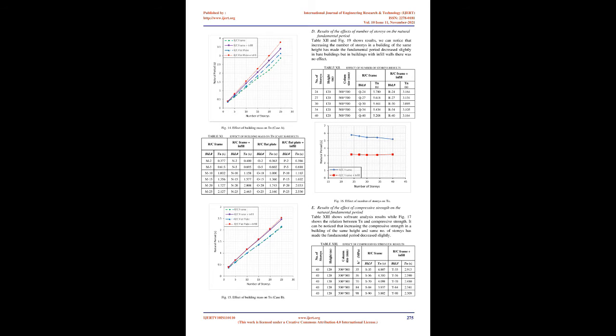D. Details of buildings considered for the effects of number of stories on the natural fundamental period. Table V shows the specifications of the structure. Fig 7 and Fig 8 show the elevations and plan of the studied structures with the following parameters. All beams are 300*600. All slab thickness equals 200 mm.